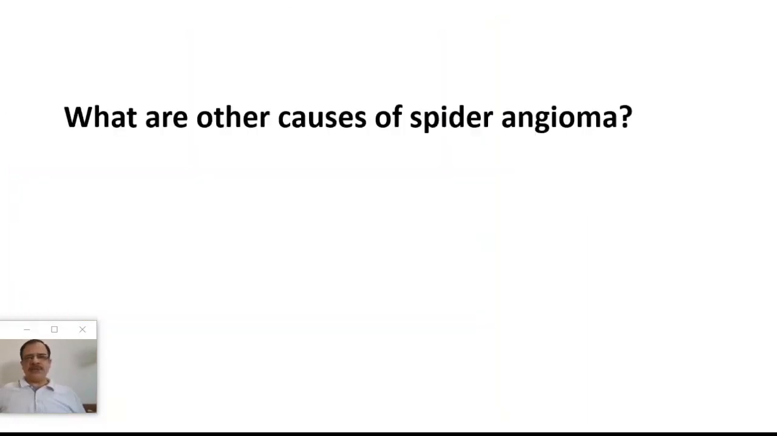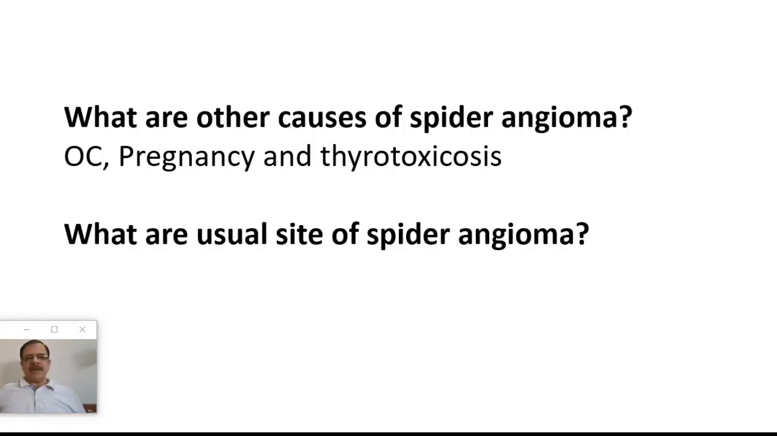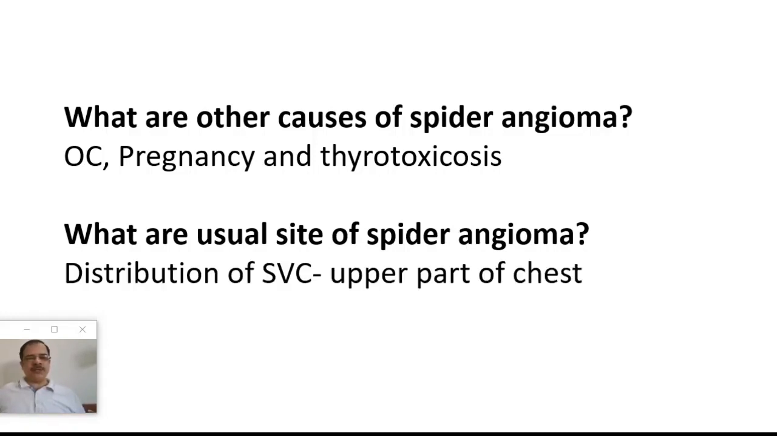What are the other causes of spider angioma? Viva question. So spider angioma is due to oral contraceptives containing estrogen, pregnancy and thyrotoxicosis. What are the usual sites of spider angioma? Where will you look for the spider angiomas? Answer is the distribution of the superior vena cava, that is the upper part of the chest, should be seen for spider angiomas.